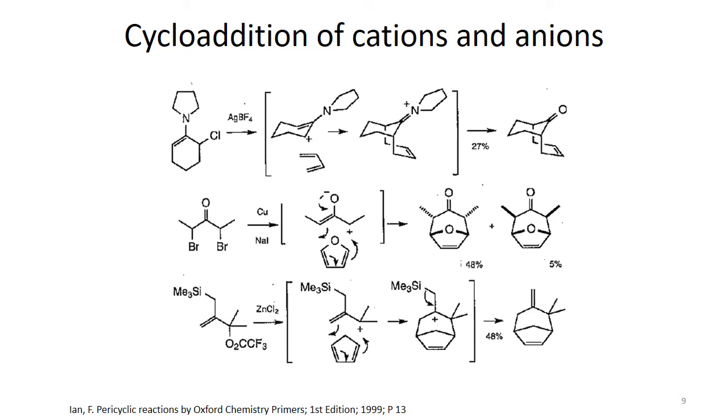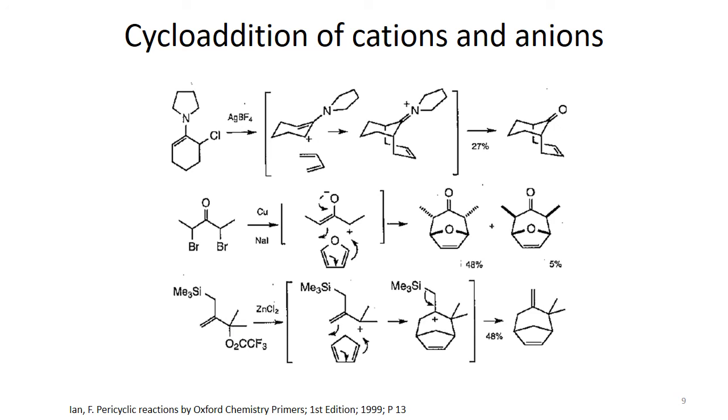6-membered ring is formed, and the stereochemistry of the reactants is maintained in the product. We have a mixture of products here, like there is 48% of product that has one geometry, and 5% of the other has the other geometry. Basically about these reactions, we say that diene and dienophile must be in the S-cis conformation for pericyclic cycloaddition to take place.